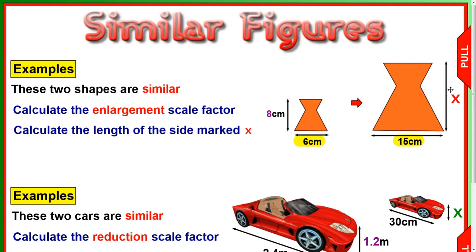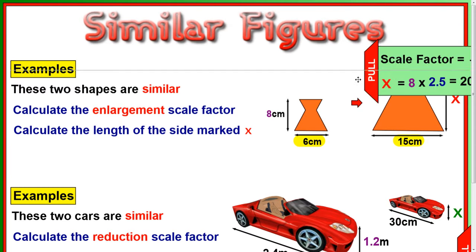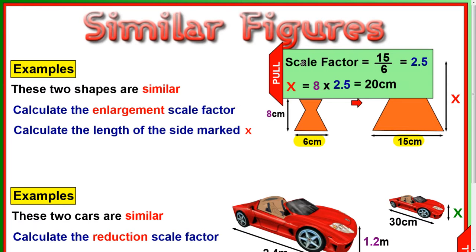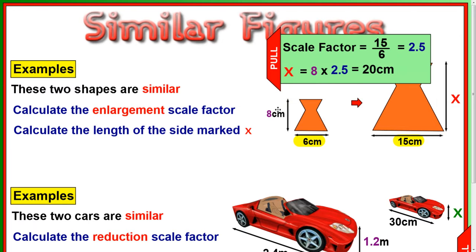What we have to do is work out this height here on the bigger shape. So 6 has been multiplied by 2.5 to get 15, so we need to do the same to the 8. You take your 8 and you times it by 2.5 to get how high this is. What that looks like is this. Write your scale factor: 15 over 6 is 2.5. Just do that in your calculator. Then take your 8 and times it by 2.5 and you'll get how high the second shape is, which is 20 centimetres.